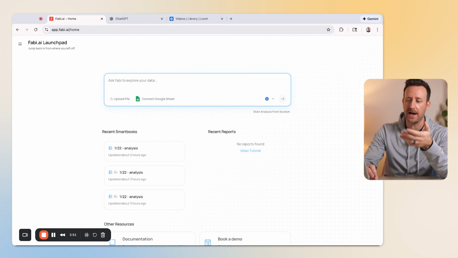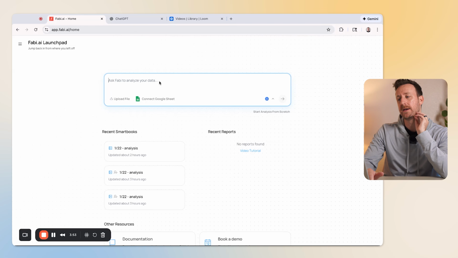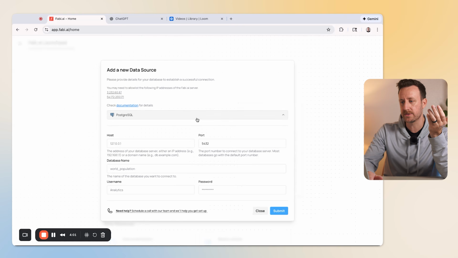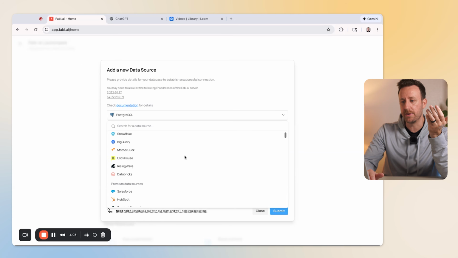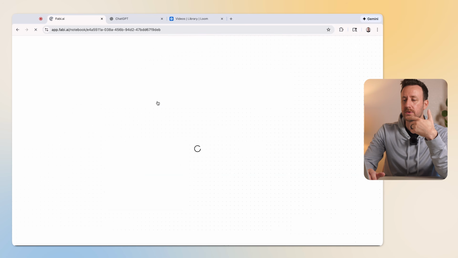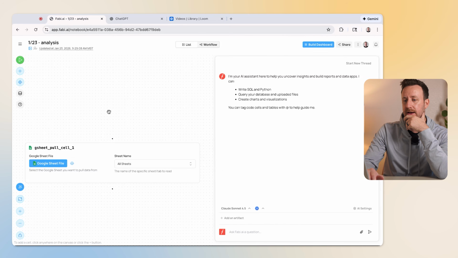If you're using an AI analytics tool, in this case, Fabi, we can connect our data to a variety of different data sources. If you connect to a new data source, you'll see there are a bunch of options here: PostgreSQL, Supabase, MySQL. For this example, we're going to connect to a simple Google Sheet. So I'm going to show us doing that here.